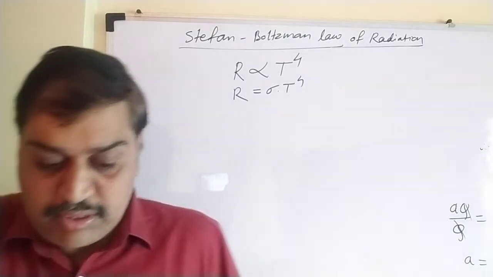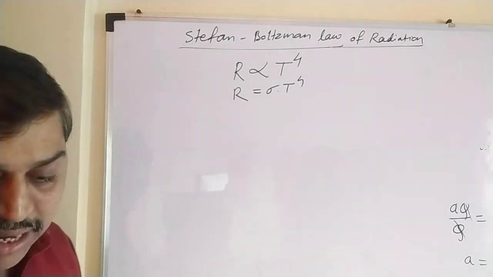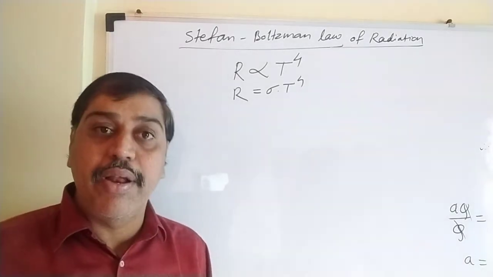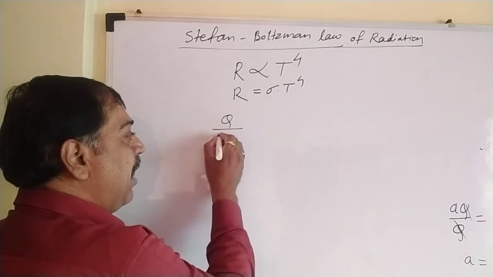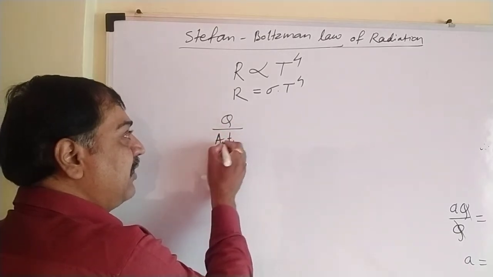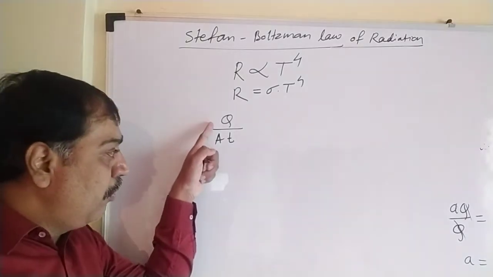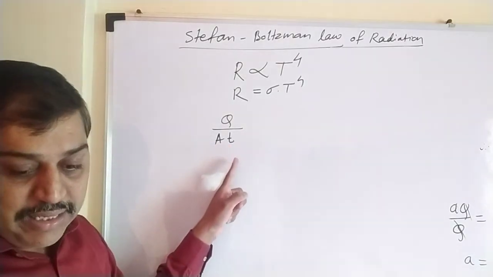Now let's see. We know the radiant power is nothing but R. We have represented radiant power by R, but we know radiant power means what? Amount of heat radiated per unit area per unit time. So we can write here Q divided by A into T. This is nothing but the value of R. Amount of heat radiated Q per unit area per unit time, that is nothing but R, and equal to what?